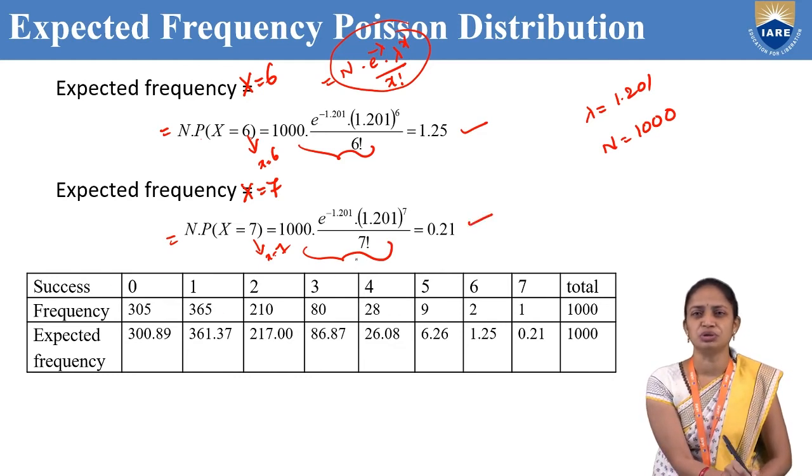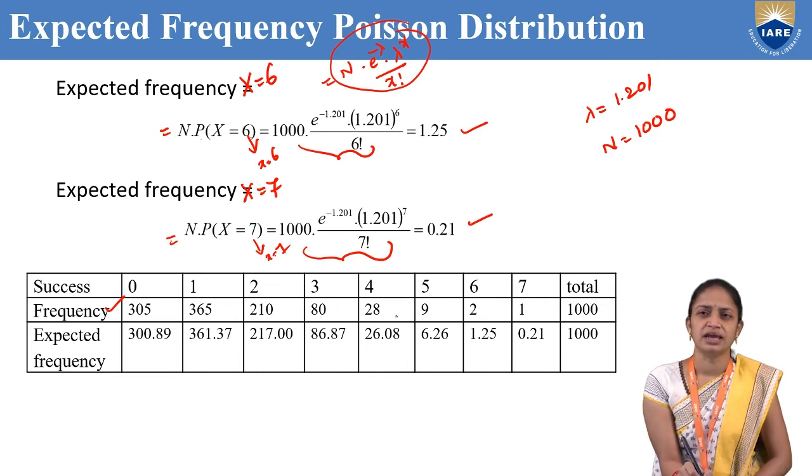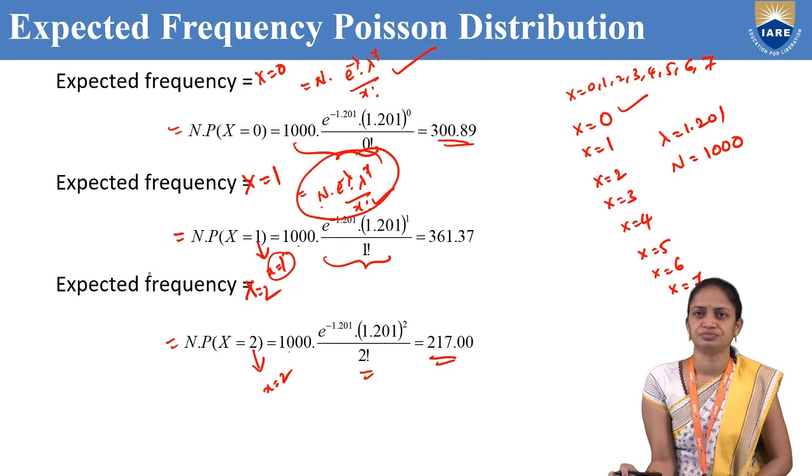Now substitute all these values in the table. We know that x values are 0, 1, 2, 3, 4, 5, 6, 7. We have the observed frequencies in the question: 305, 365, 210, 80, 28, 9, 2, 1. The total of these values is 1000.